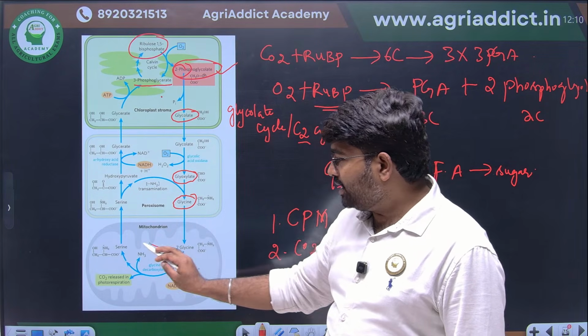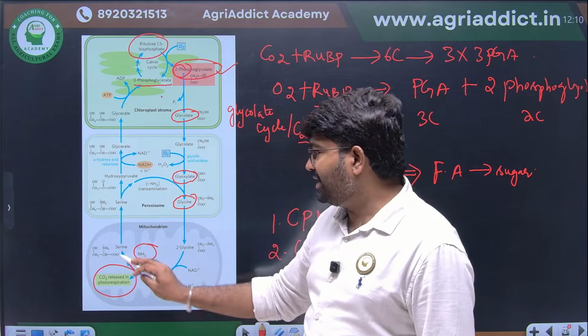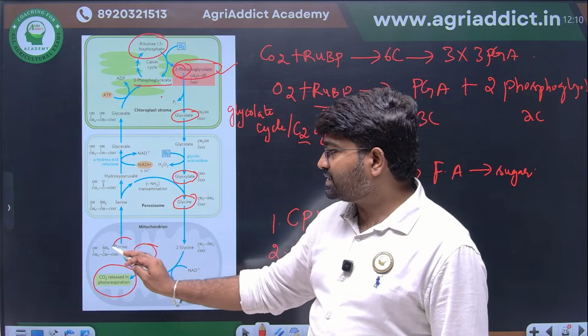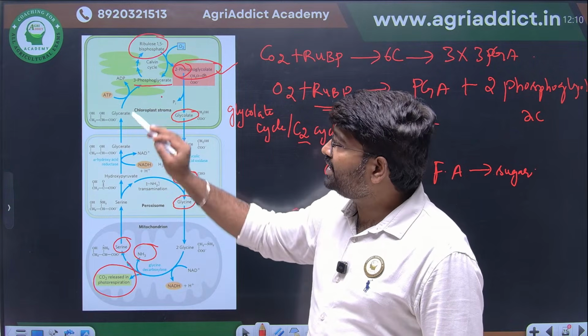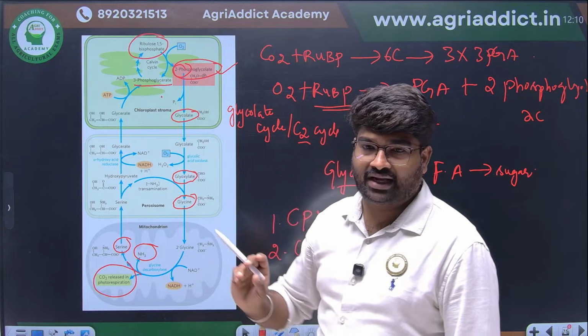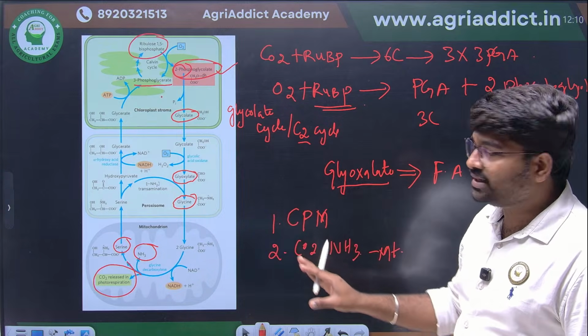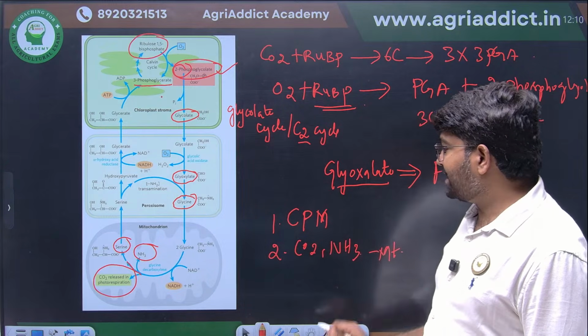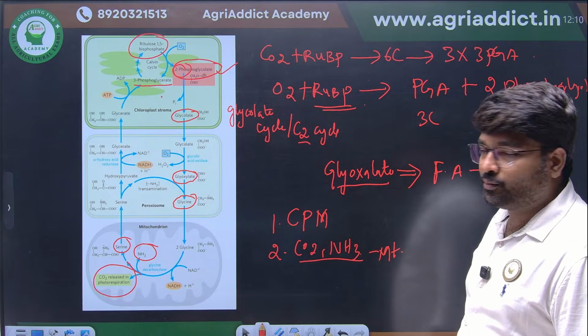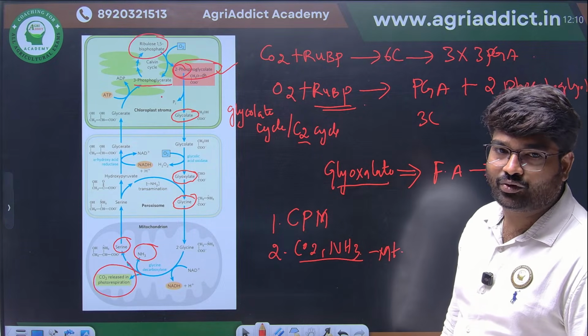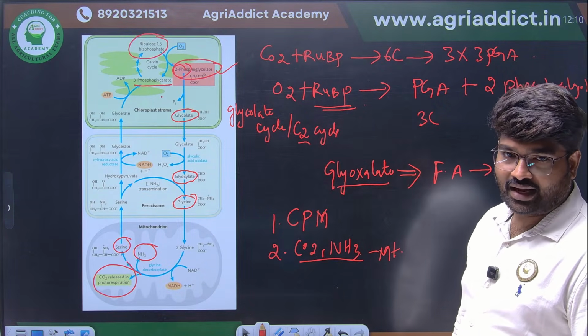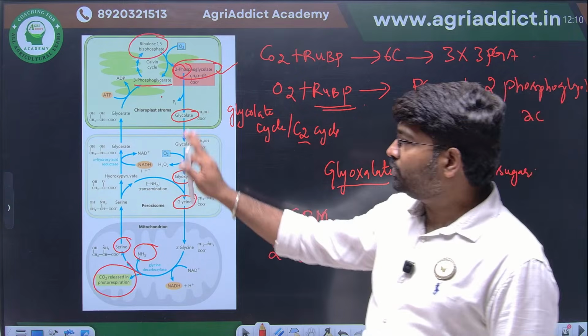Here, a molecule of ammonium and CO2 will be released, leading to formation of serine. This serine will be regenerated to 3-phosphoglycerate. From this, we are very sure the mitochondria is the major site for CO2 and ammonia release. These are the key questions they are asking every year. You just go through this cycle.